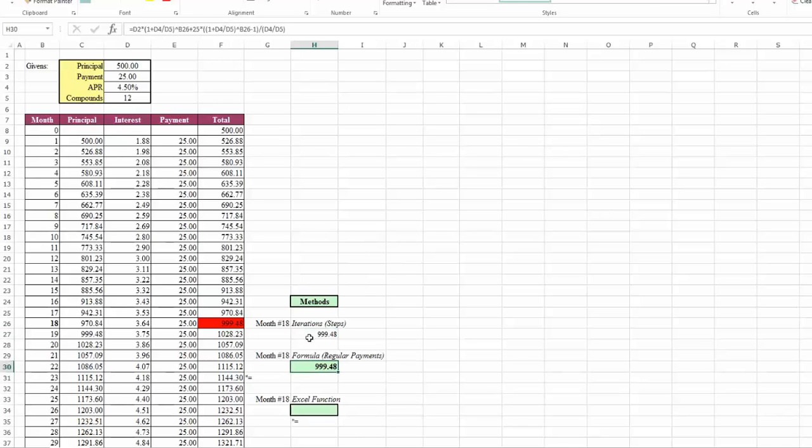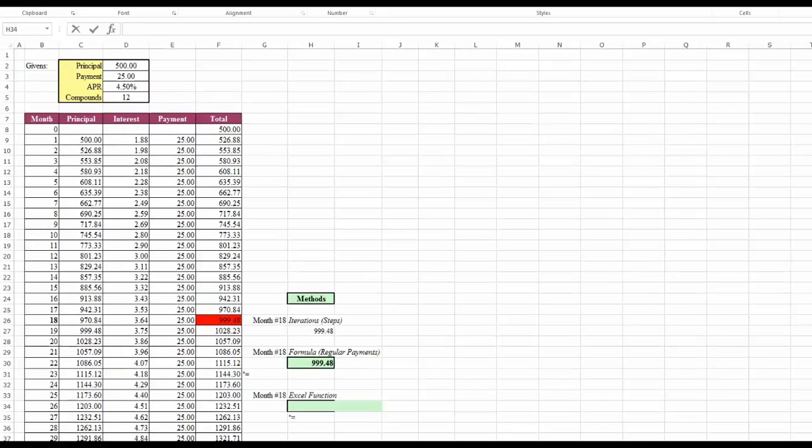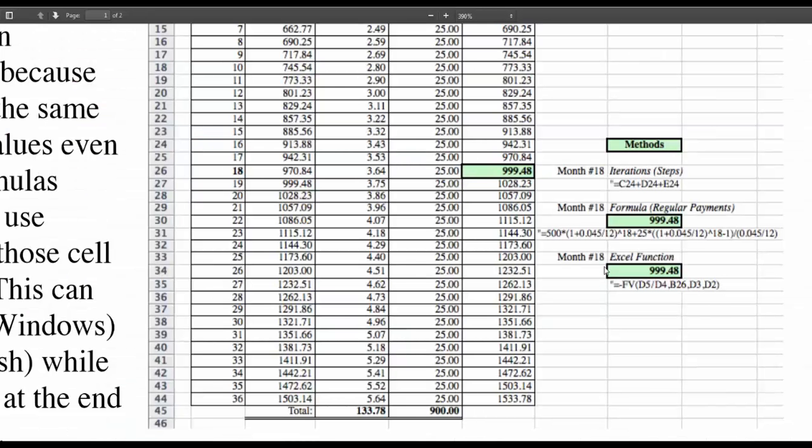And again, the nice thing is the way I've got it linked up here, I could change that to be any amount that I want, and it will update all the other columns for me. But let me put it right back to where it was. Okay, so that's the second one. The third one is a function in Excel. Okay, so the third one is something called future value. Let me go to the directions here. So we're looking at this.